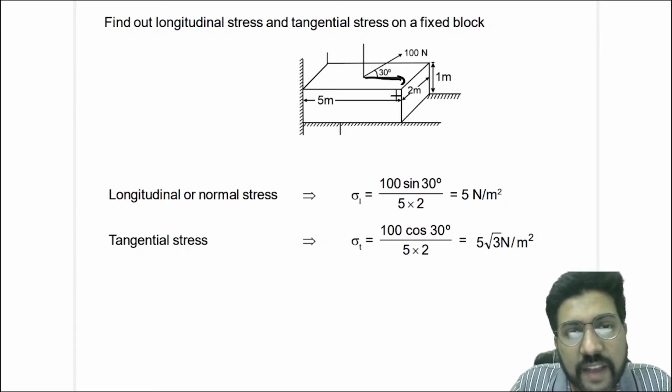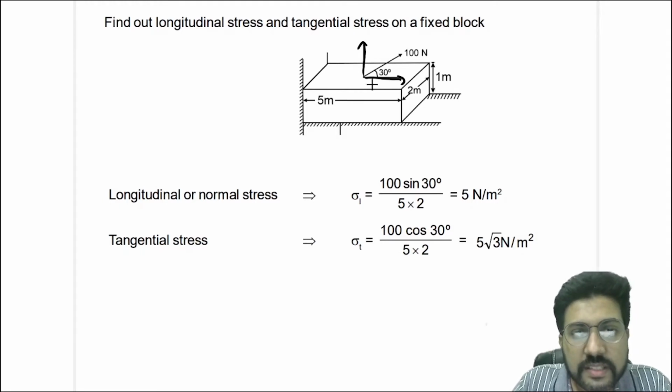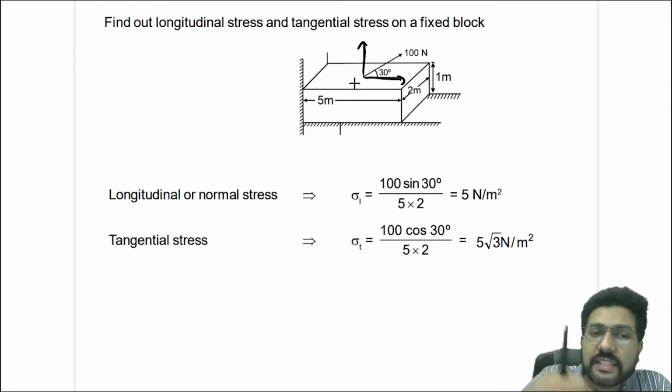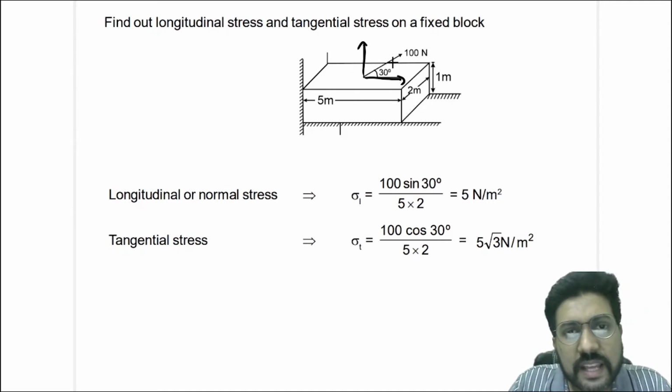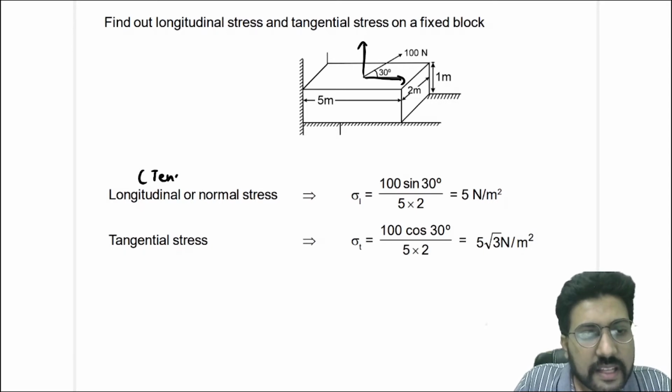Now what is the area? 5 into 2, right? And the normal force here is outward. That means this is tensile stress. So you will say 100 sine 30 divided by 10, and this is a tensile stress. So I'll write it, this is a tensile stress.